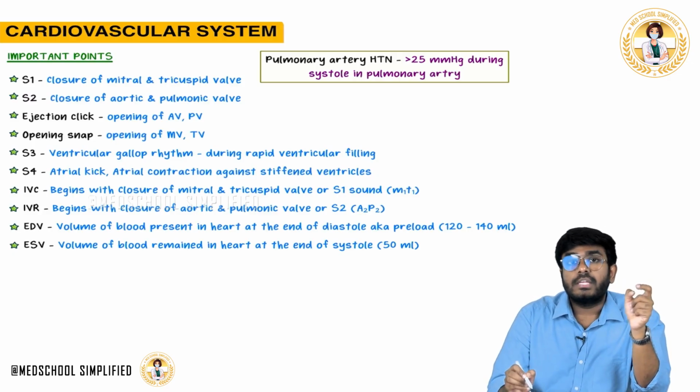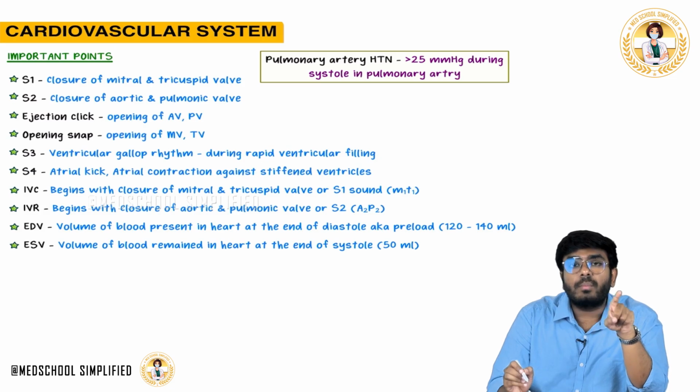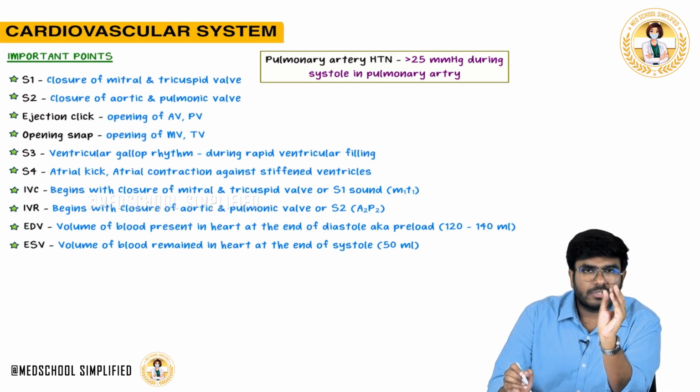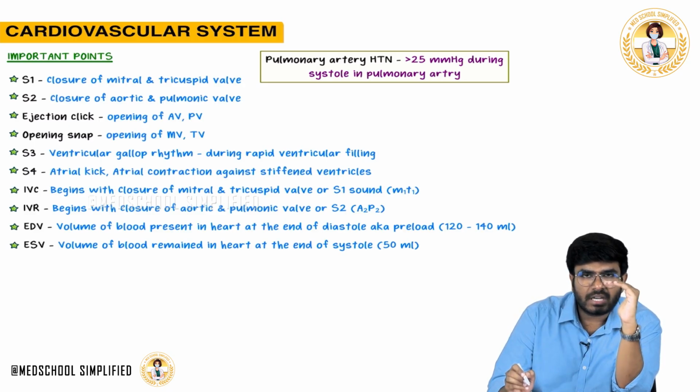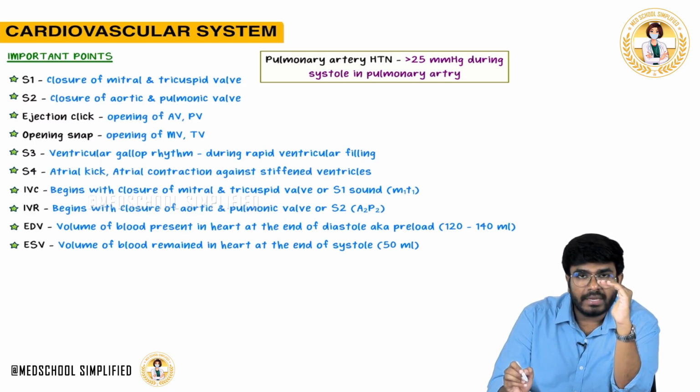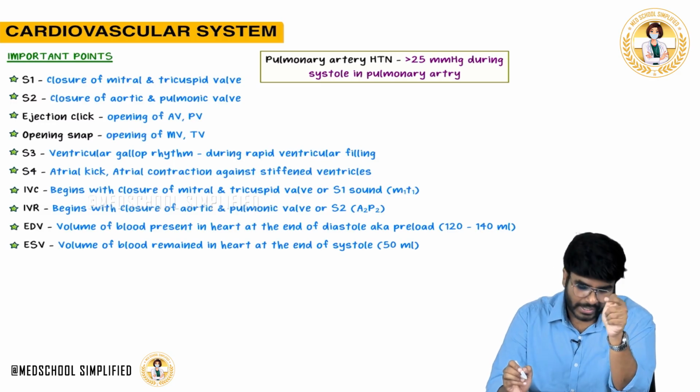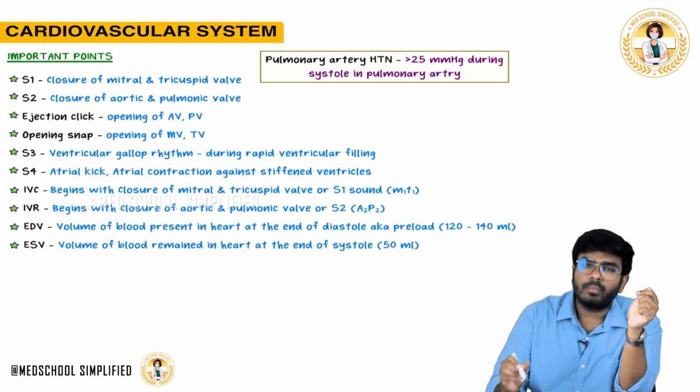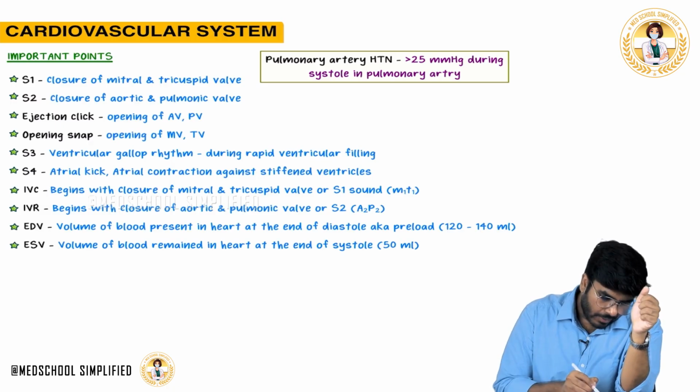S2 heart sound is due to closure of the aortic valve and pulmonic valve. When? During protodiastole, when the heart is relaxing, when the pressure comes from 80 to 79. So S2 is the closure of the aortic valve and pulmonic valve. Done.